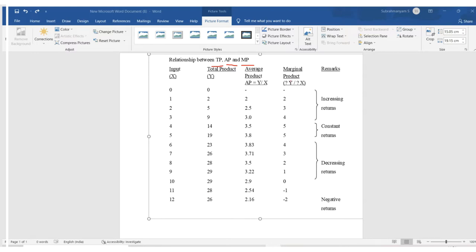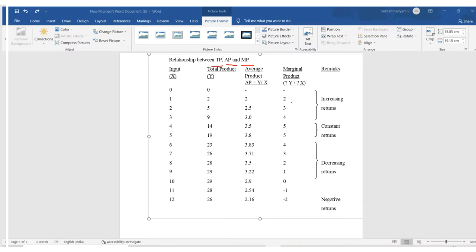Marginal product is delta Y by delta X. Delta Y means 2 minus 0, 5 minus 2, 9 minus 5, like that. Delta X means 1 minus 0, 2 minus 1, 3 minus 2, like this. Delta X is constant, that is 1 unit. So MPP is the delta Y, that is 2, 3, 4, 5, like this.